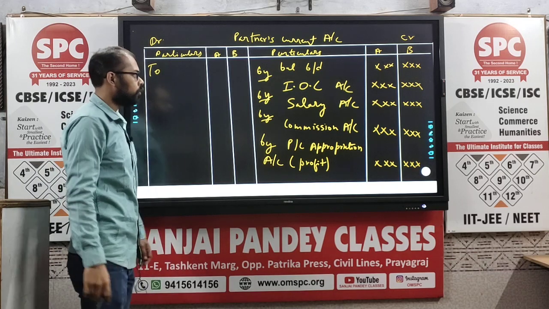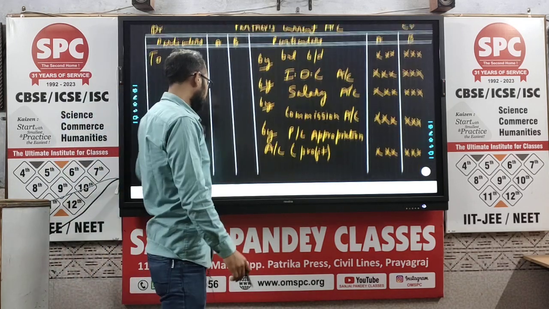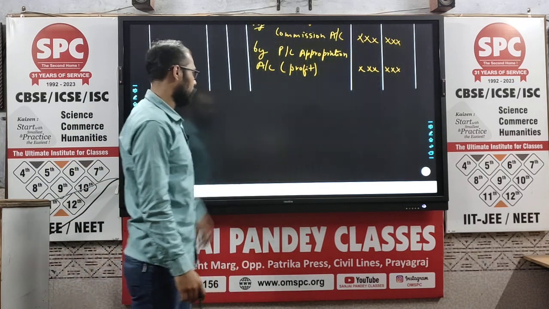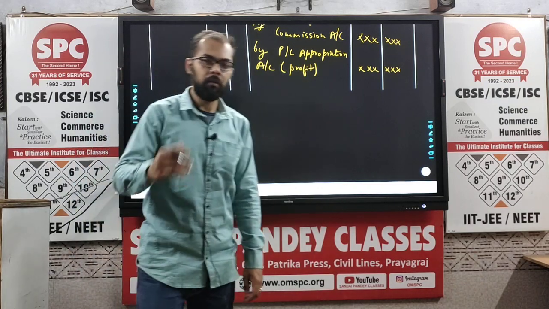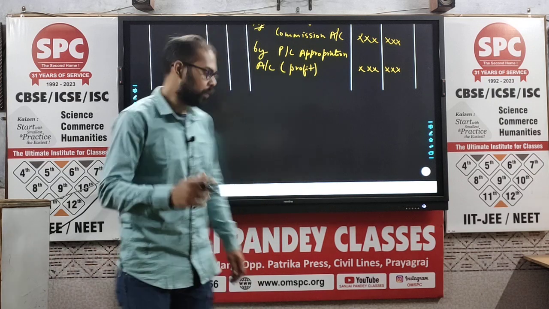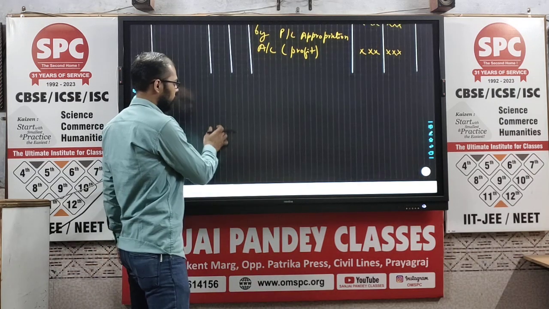Now here, suppose if in any year the current account balance becomes overdraft. Okay, there is overdraft. I will give you the example.